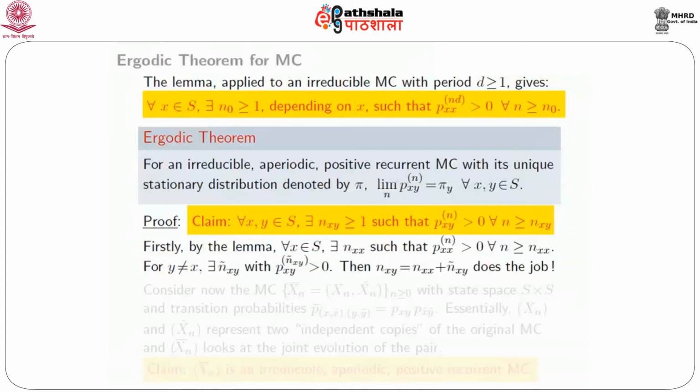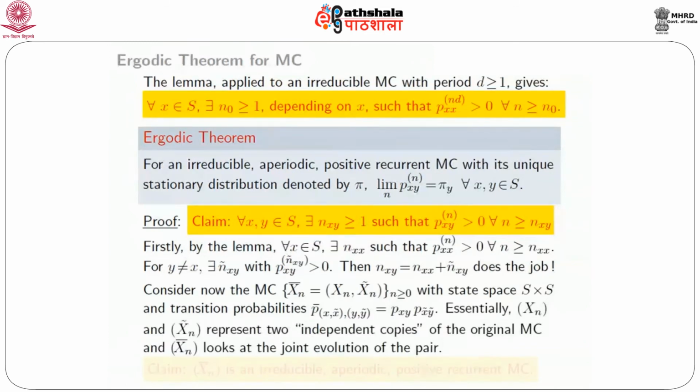Now I'm going to do something which is very special. You are starting with a Markov chain X_n with state space S. We are going to consider a Markov chain with state space which is a Cartesian product of S cross S.